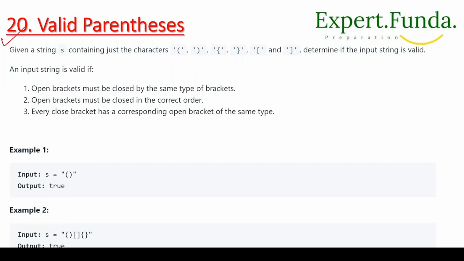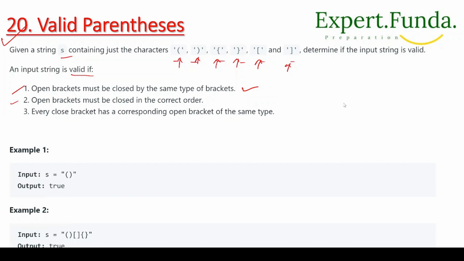The question says: given a string s containing characters like opening braces and closing braces, we have to determine if the input string is valid or not. So how can we say the input is valid? First, an open bracket must be closed by the same type of bracket, like this one should be closed by this only. The second point says open brackets must be closed in the correct order, right?